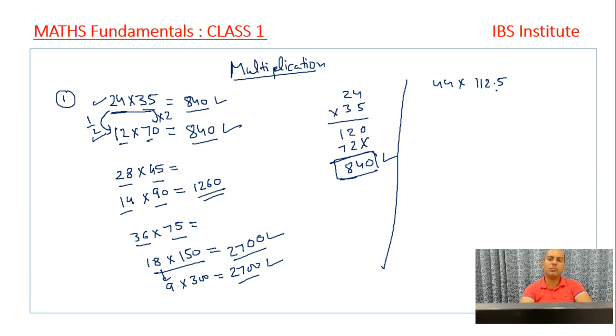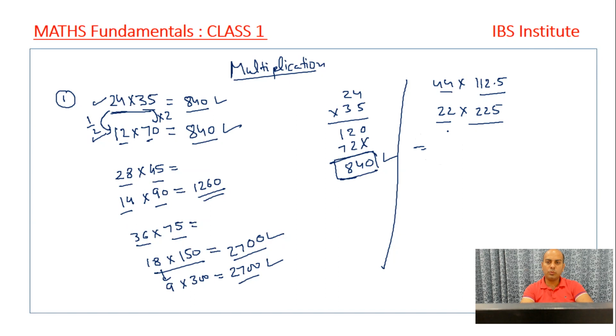44 into 112.5, right? How do we multiply? I don't know the table of 44, I don't know the table of 112.5. Simply I half this number, 22, and double this one, right? And if I double it, it is going to be 225. Double of this 112.5 will be 225. So it is 22 into 225, right?